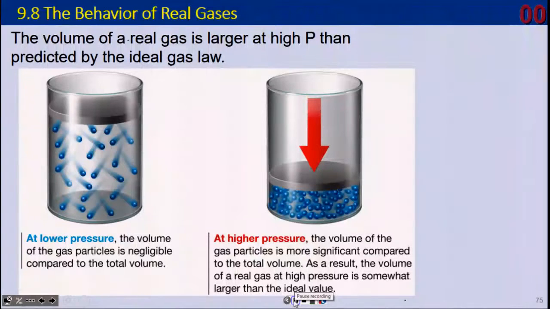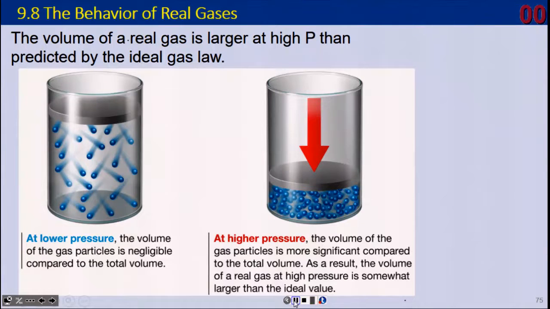So what makes a gas behave as though it is real? When we come back to the ideas in the kinetic molecular theory of gases, the volume of the real gas is determined to be very, very small compared to the spaces between them. So there's mostly empty space. The volume of the real gas is larger, however, at a high pressure than predicted by the ideal gas law.